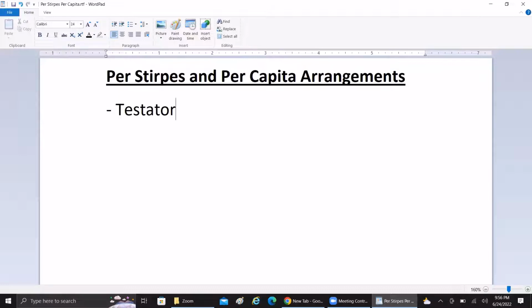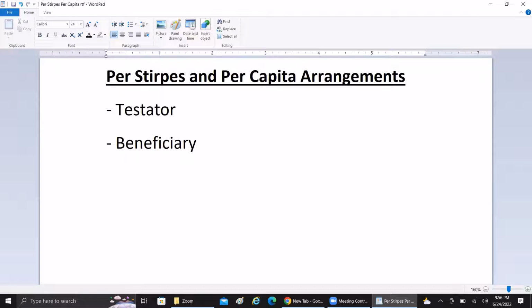So what are per stirpes and per capita? The testator will be defining who is going to be the beneficiary, who is going to take his or her assets after his death. Those people will be called beneficiaries.